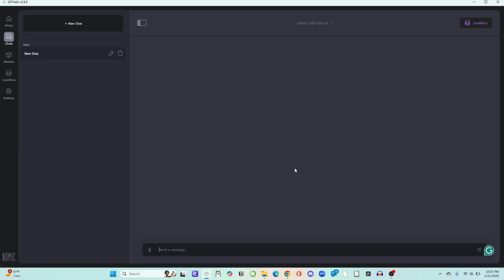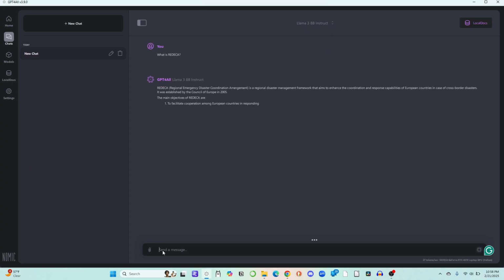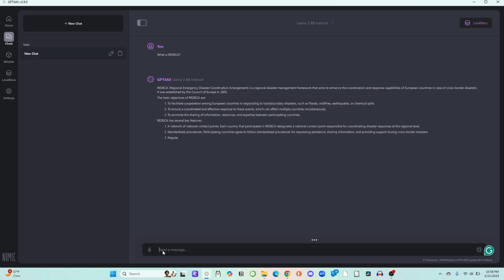And so we first load our LLM, which is going to be Llama. The LLM is loaded. So we're going to ask a question about what is Redeka. Now, Redeka is a paradigm used for AI and errors with humans. So we're going to start by asking it the question, and notice that it gives us a response that says Regional Emergency Disaster Coordination Arrangement. Now, this is obviously not what we're looking for, because we're looking for an accident detection paradigm.